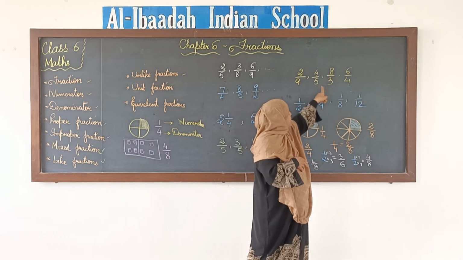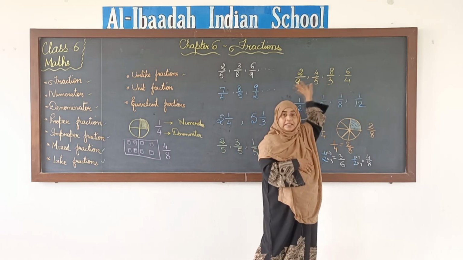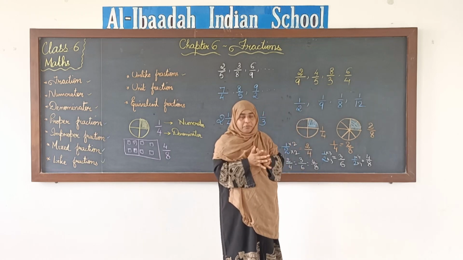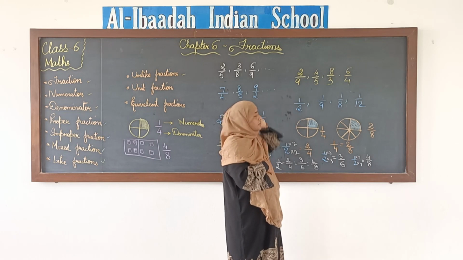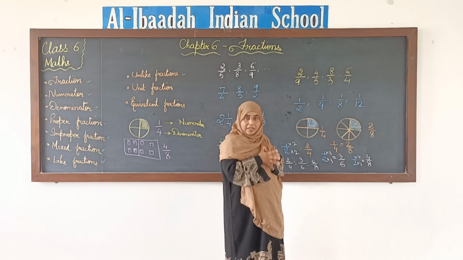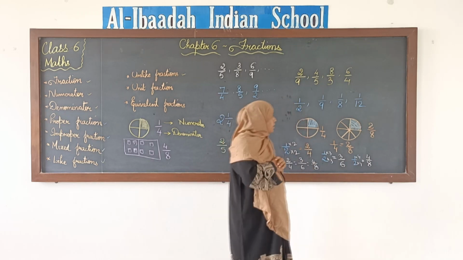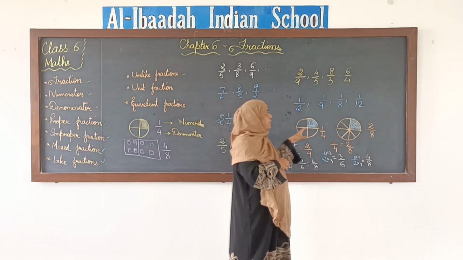For example, you can see here 2 by 9, 4 by 5, 3 by 8, all these are unlike fractions because denominators are different. Unit fractions. If we have a fraction whose numerator is 1, then we call it a unit fraction. Equivalent fractions are the equal fractions.